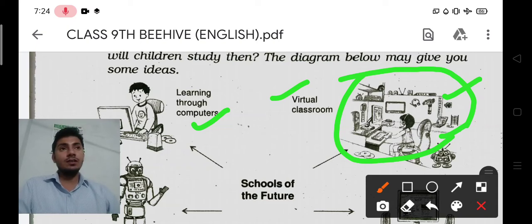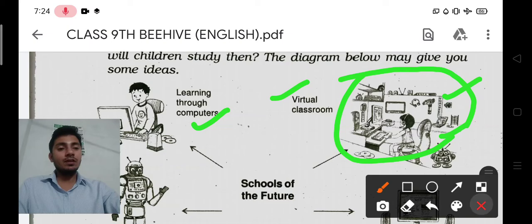Okay, as you can see, virtual meetings are very popular these days, because your prime minister will not go anywhere; he sits in a room and holds virtual meetings with all the states' chief ministers. In this way you can understand. So your classes will be virtual. Over here the writer is telling that in the future classes will be virtual, there will be no school, no book, and no teachers.